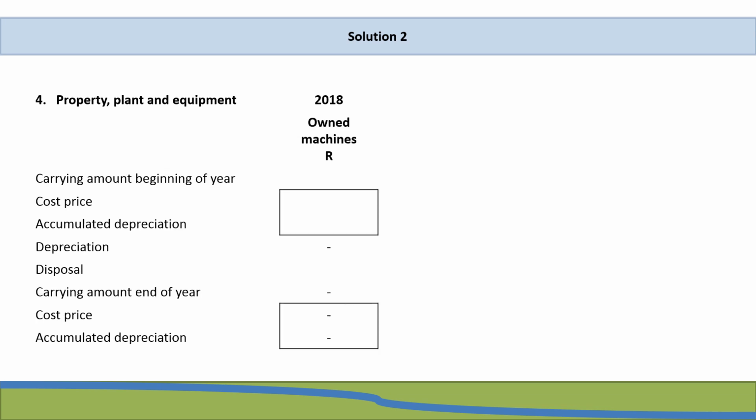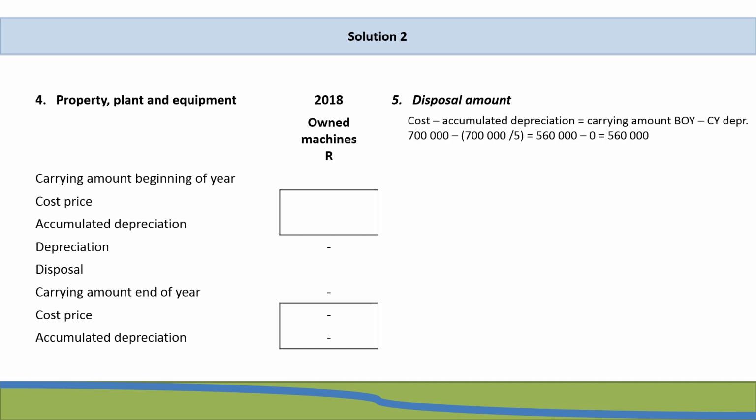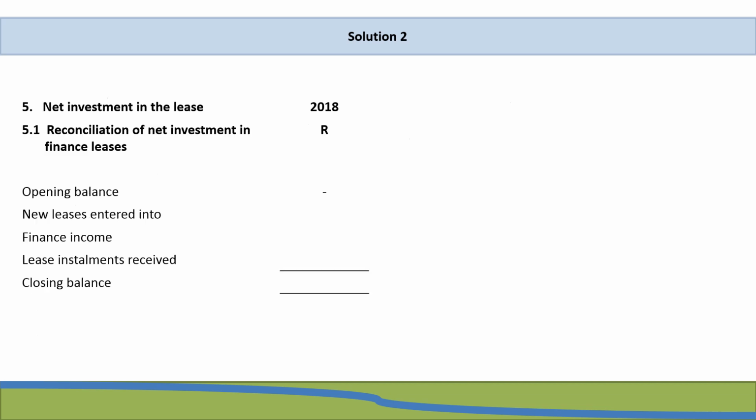Next, we have the property, plant and equipment note. So here we start off with our cost price being 700,000 Rand. We only used this asset for 1 year, and therefore the accumulated depreciation was 140,000. The carrying amount at the beginning of the year was 560,000. There was no depreciation during the year, and our disposal amount was 560,000 Rand. So as you can see, the carrying amount at the end of the year is zero, which makes sense as we've actually removed this asset now from our property, plant and equipment note.